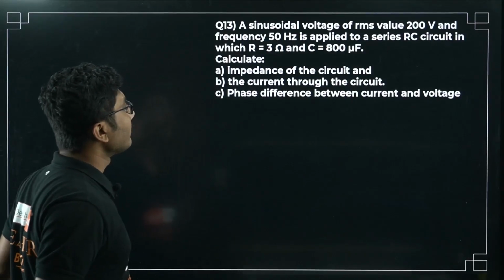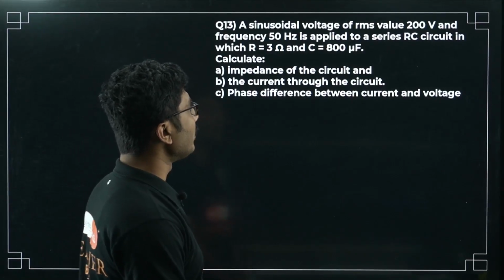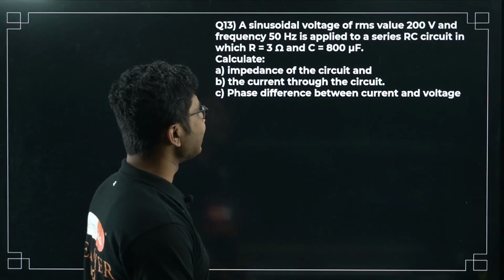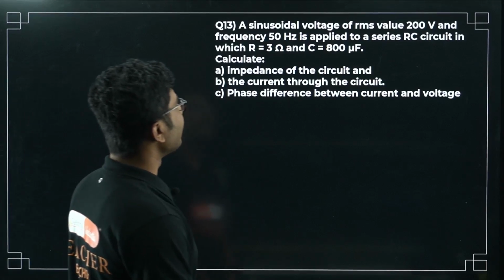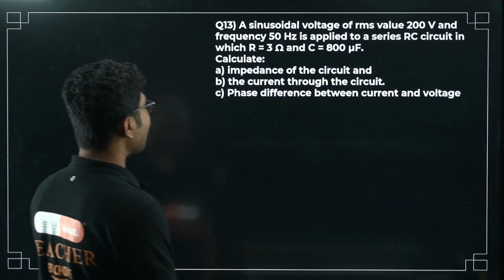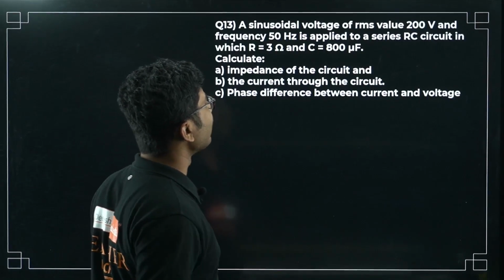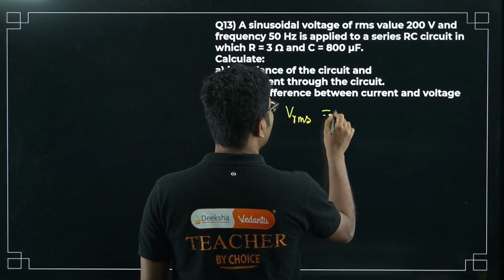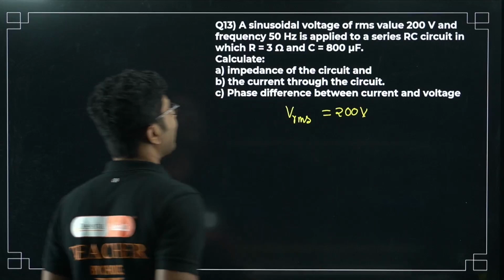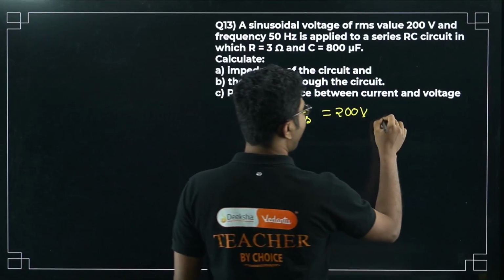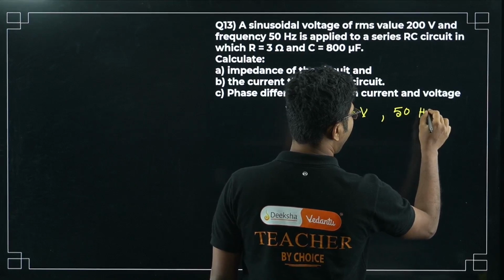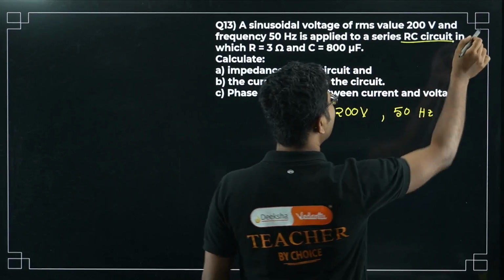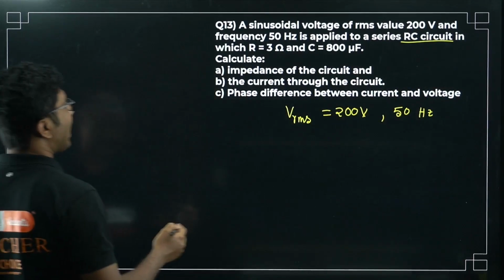Next, a sinusoidal voltage of RMS value 200 volt and frequency 50 Hz is applied to a series RC circuit in which R is equal to 3 ohm and C is equal to 800 microfarad. So a sinusoidal voltage of RMS value, Vrms of 200 volt, is applied, of frequency 50 Hz. What else is applied to a series RC circuit? So it is only RC, nothing else is there, of which R is equal to 3 ohm.